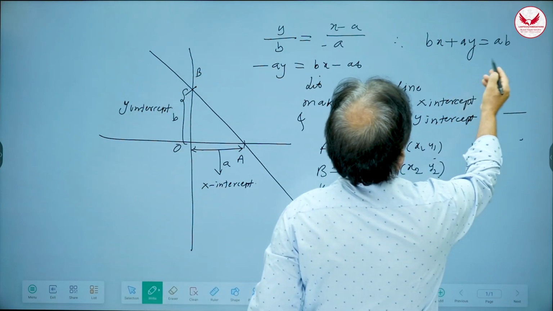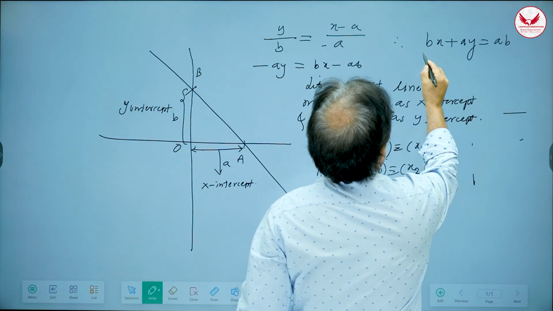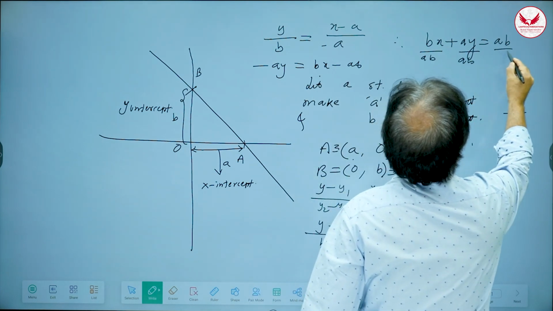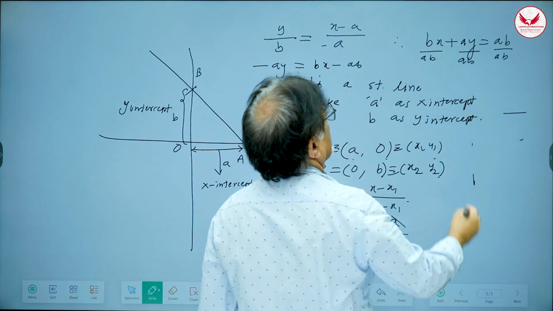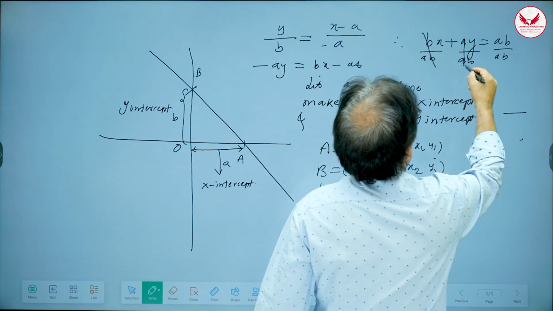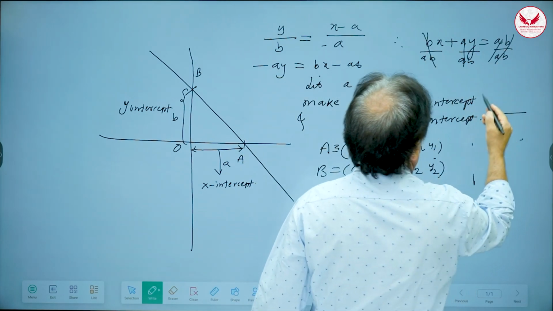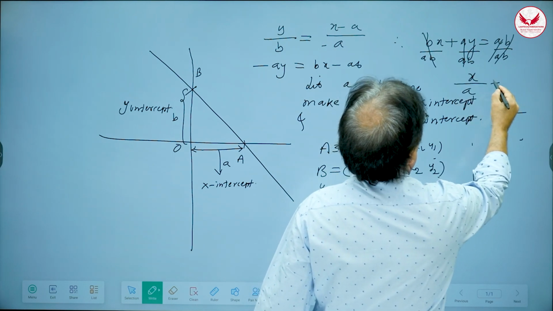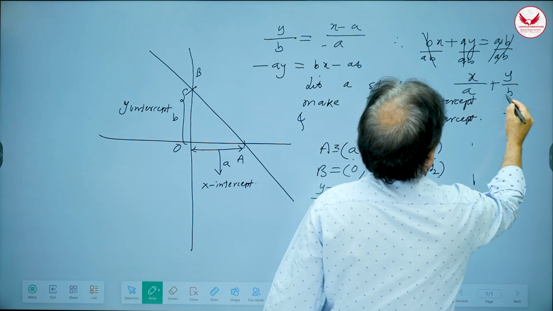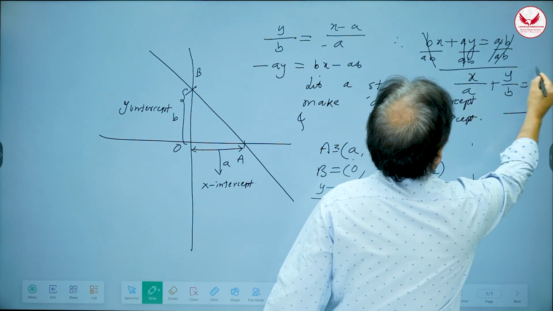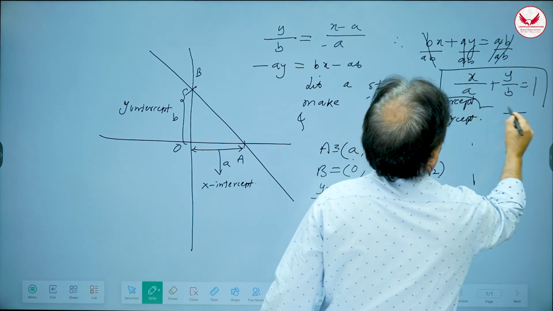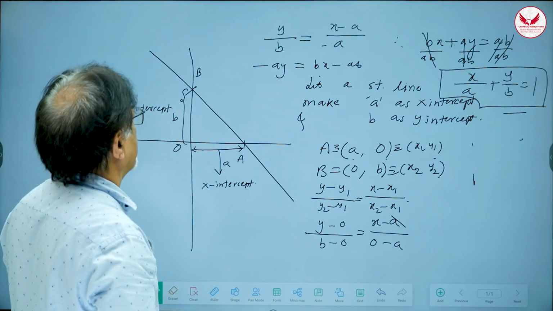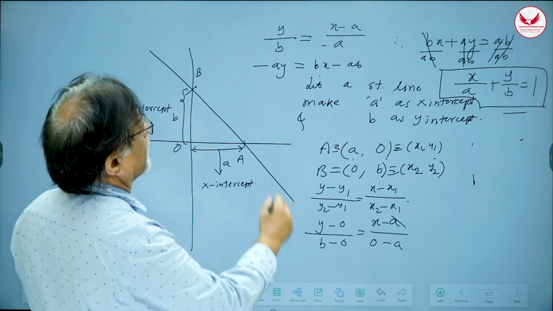Now divide throughout by ab. If I divide this term also by ab and this term also by ab, what will be left? Here b goes, here a goes, and here both of them will cancel, right? So therefore the equation becomes x upon a plus y upon b is equal to 1. Correct? So x upon a plus y upon b is equal to 1 is the double intercept form. Now this is the third form that we have seen.